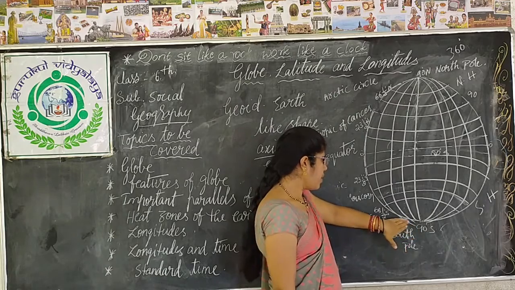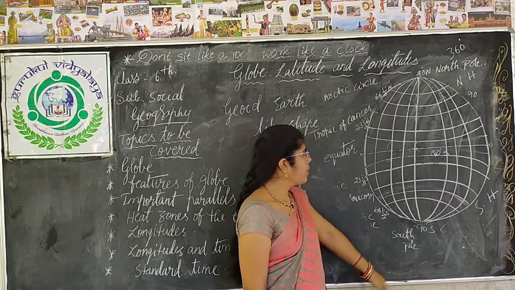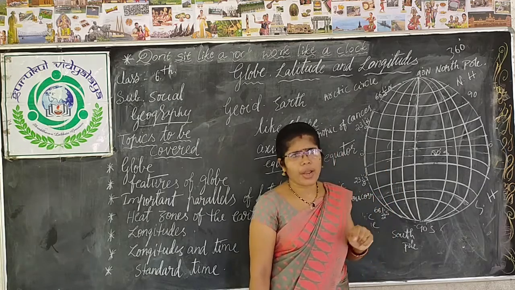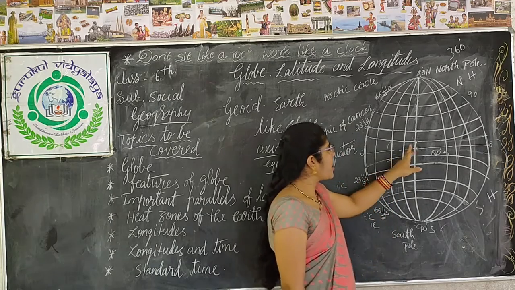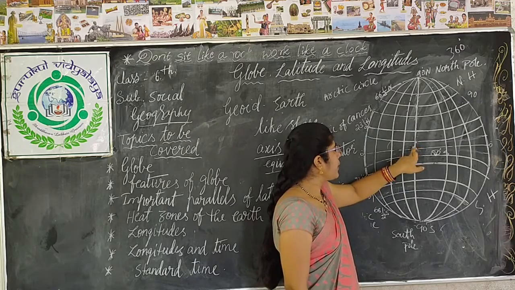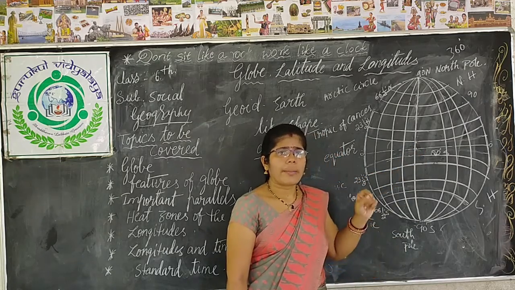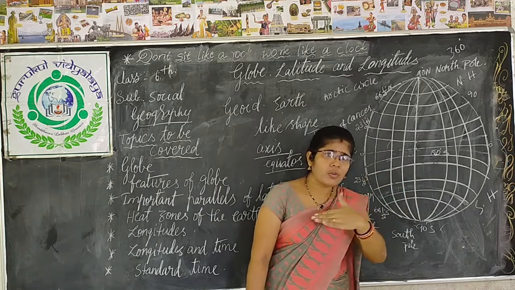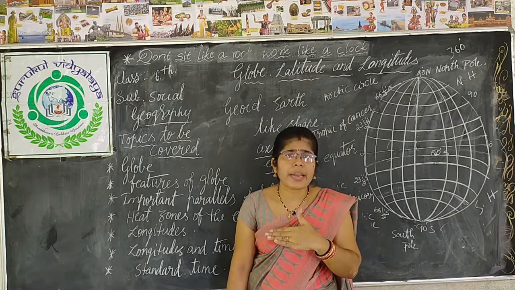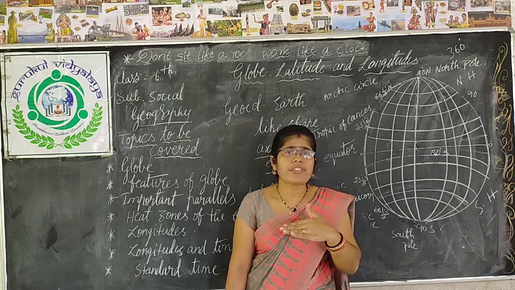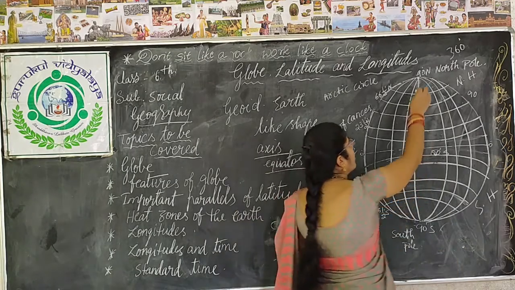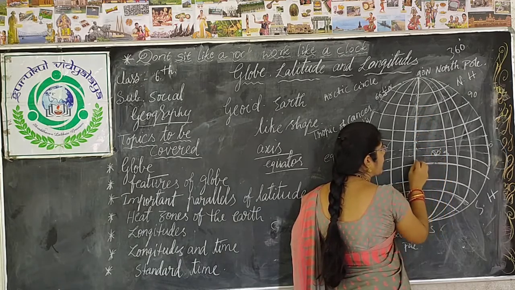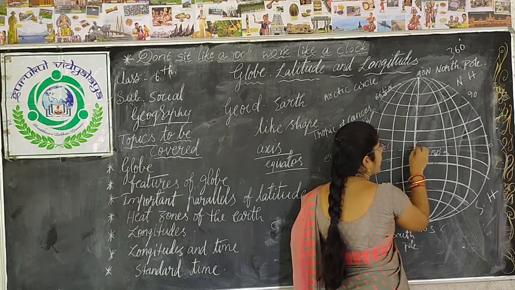Now, to know this, we should know the particular starting point. How can we know? For that purpose, scientists have taken an imaginary line drawn on the earth which passes through an observatory at Greenwich in London.